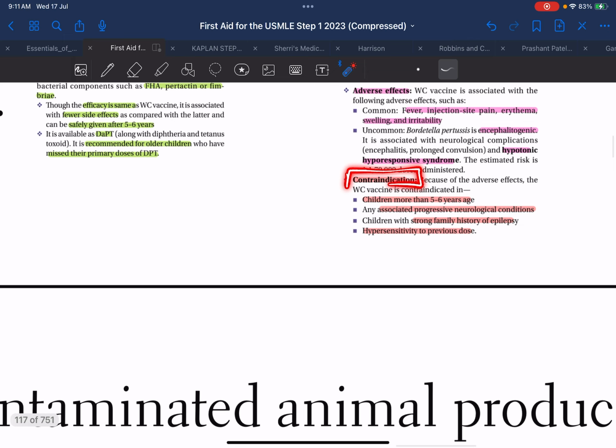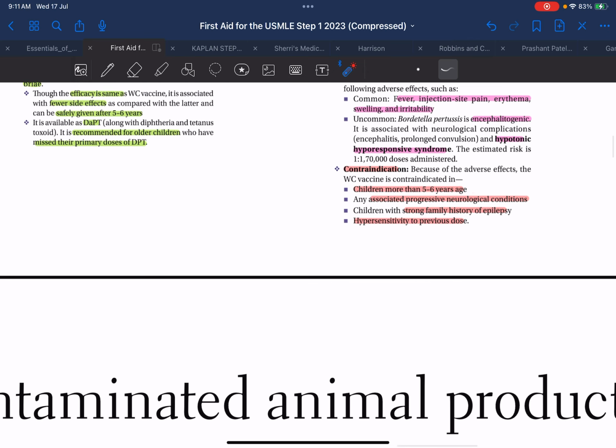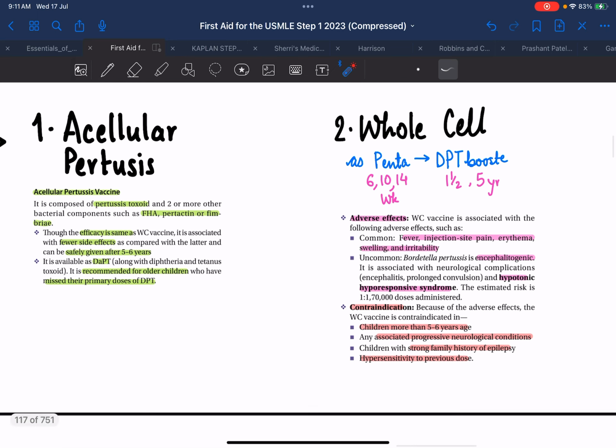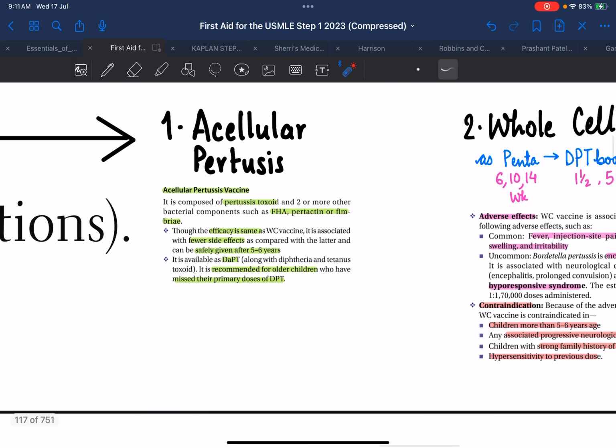There are certain contraindications in which we should not administer the whole cell vaccine: if the child is older than 5 or 6 years, if there is any progressive neurological condition, if there is strong family history of epilepsy, or if there is hypersensitivity to the previous dose.